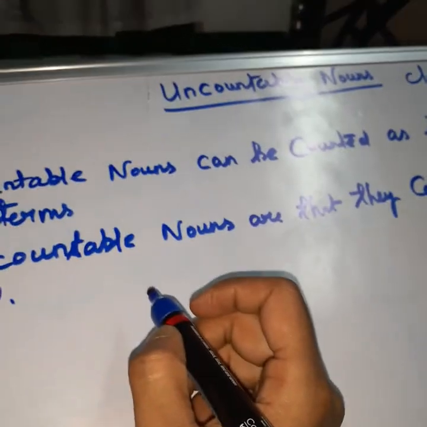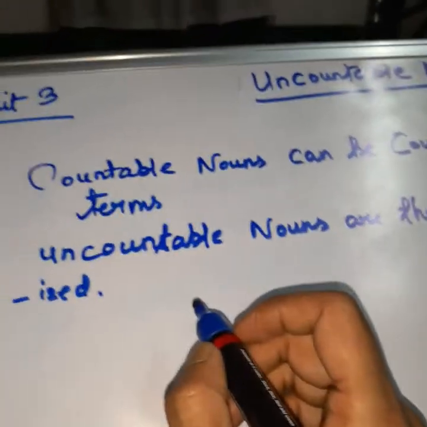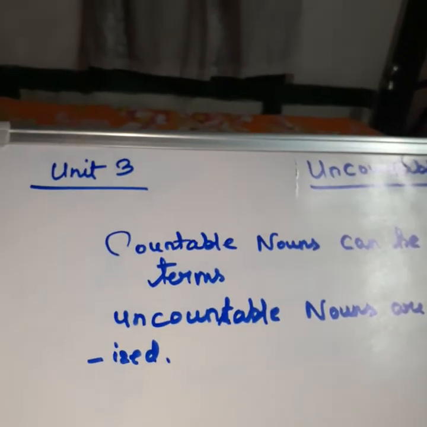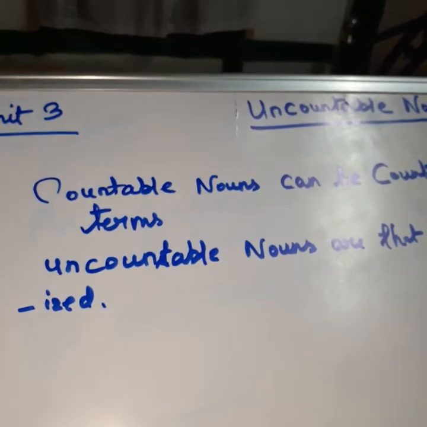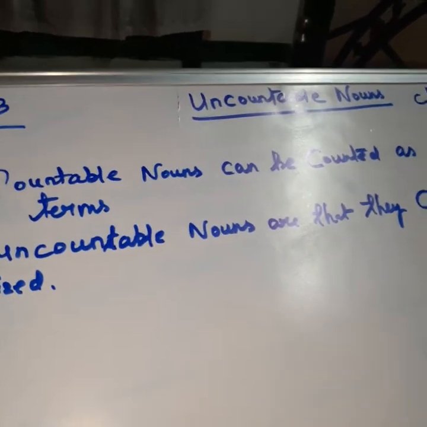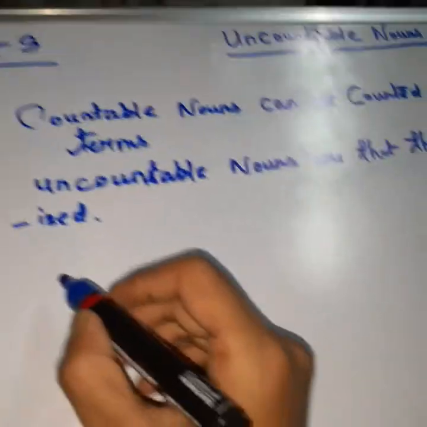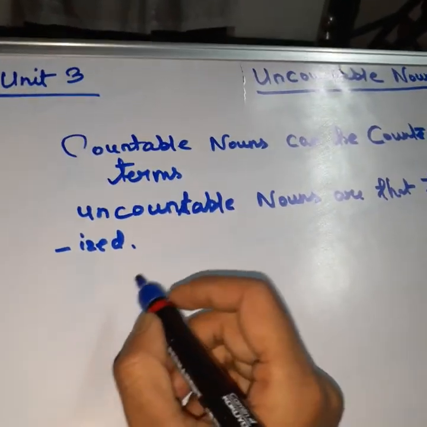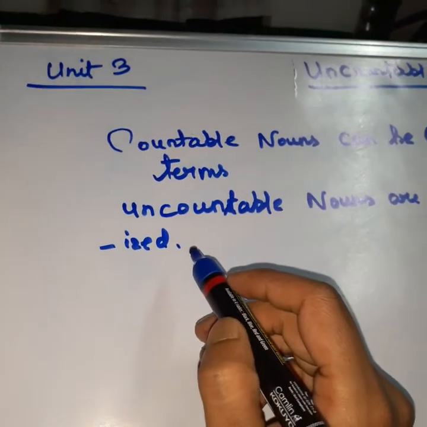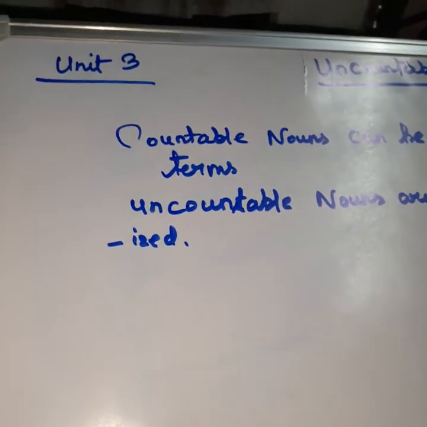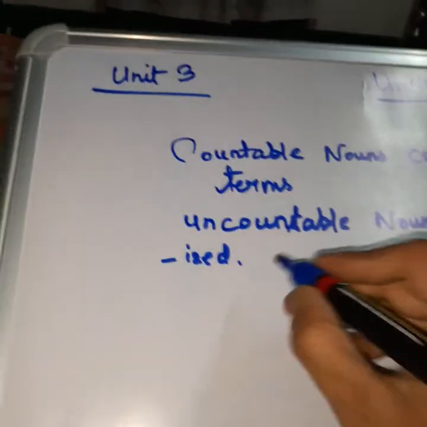Now, if I give an example of countable nouns, easily, they are the ones which we can count. But what are uncountable nouns? Which we cannot count. Now before that I want to say that uncountable nouns cannot be pluralized and they never take indefinite articles.